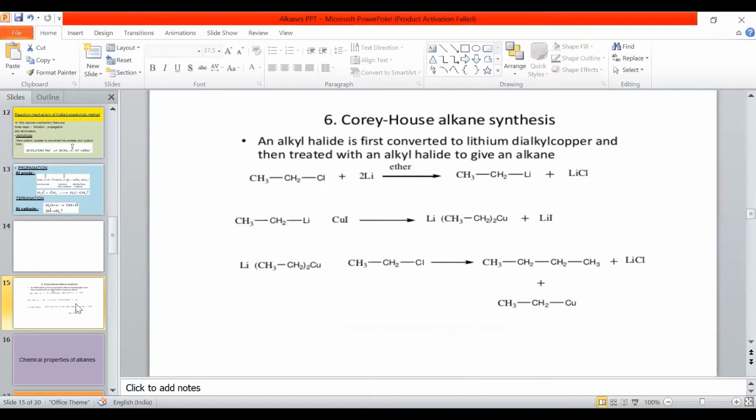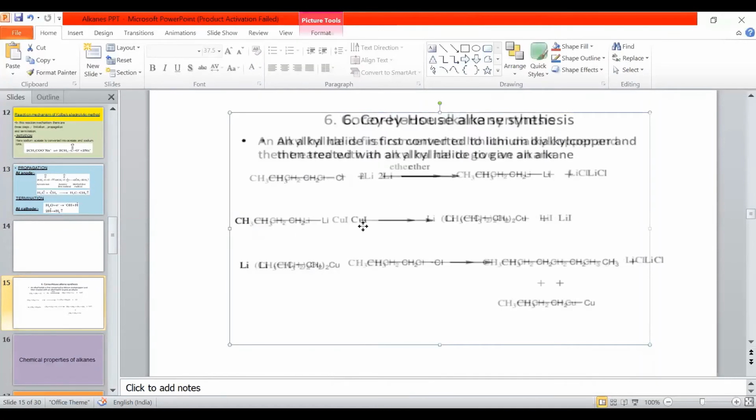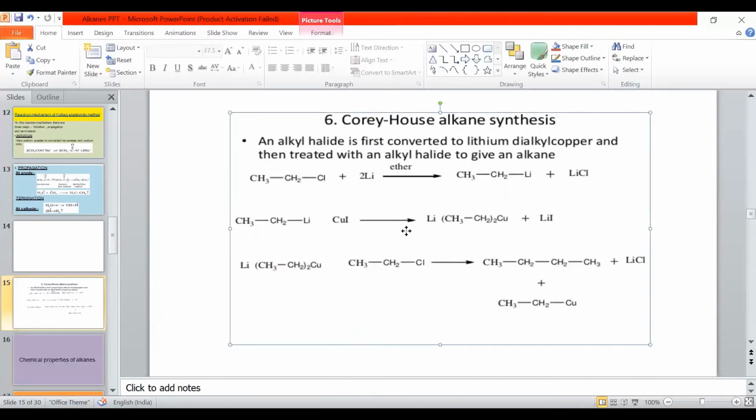In this reaction, the alkyl halides are reacted with lithium. That means lithium substitution takes place. The alkyl halide is first converted to lithium dialkyl copper. The metals are replaced here. The alkyl halide reacts with lithium, forming lithium-substituted ethane. And when lithium-substituted ethane again reacts with copper iodide, we get another substitution of copper here.